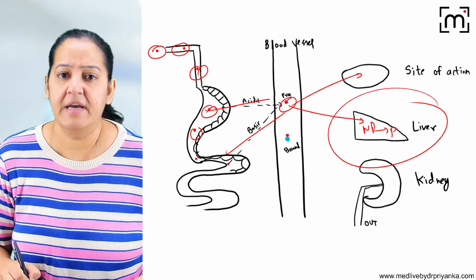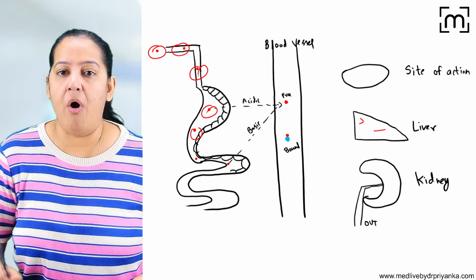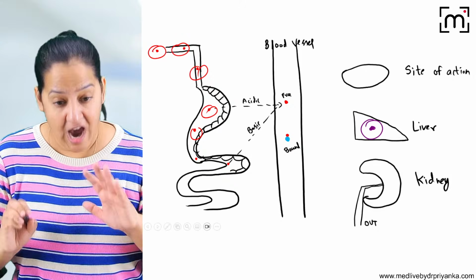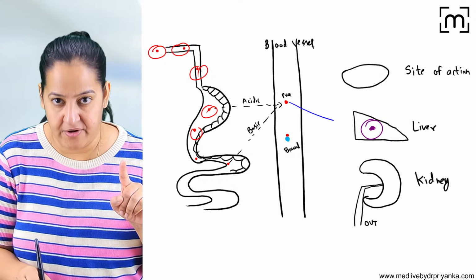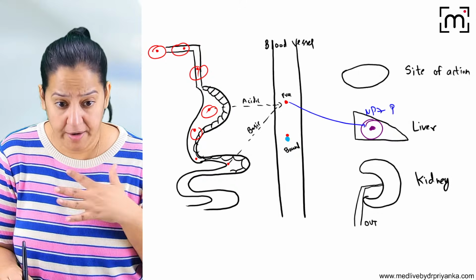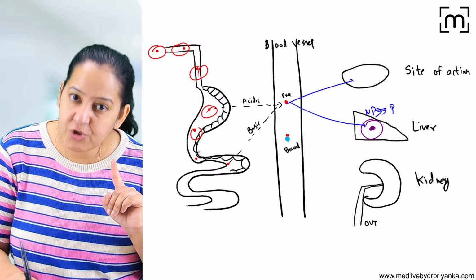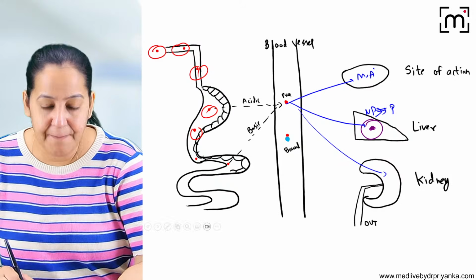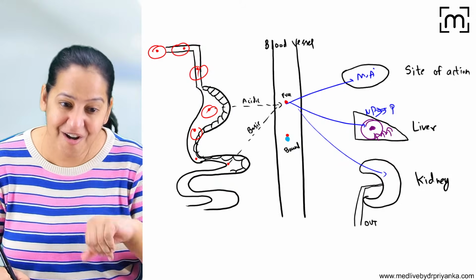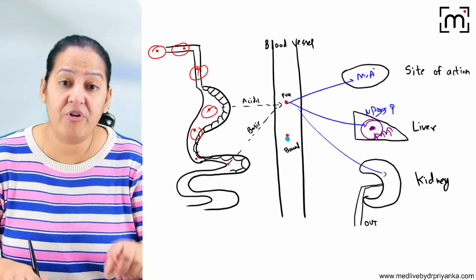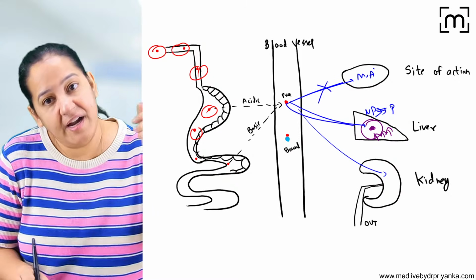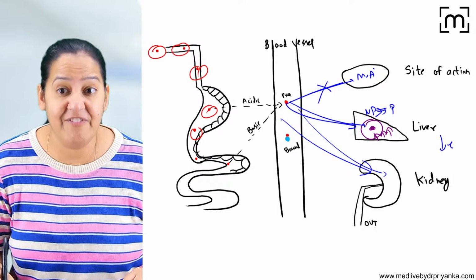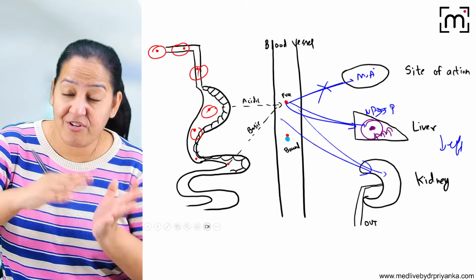You say, ma'am, what is the harm in that? The enzyme is becoming hyperactive. This enzyme is present inside the liver. I want this enzyme to convert my drug from non-polar to polar, but only after the drug has shown its mechanism of action, so that it is then excreted out of the body. Now the enzyme becomes hyperactive because of drug B. So before drug A shows its mechanism of action, it gets converted from non-polar to polar and is excreted. So the drug will not show its action, or its efficacy will be reduced. So instead of toxicity, reduced efficacy is there.